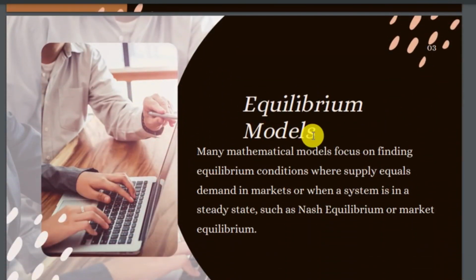Equilibrium models. This is one of the most important features in economics. Many mathematical models focus on finding equilibrium conditions where supply equals demand in markets, or when a system is in a steady state, such as Nash equilibrium or market equilibrium. Every economic calculation works to create this condition, because this is the stable condition.